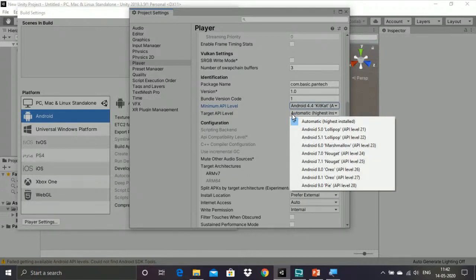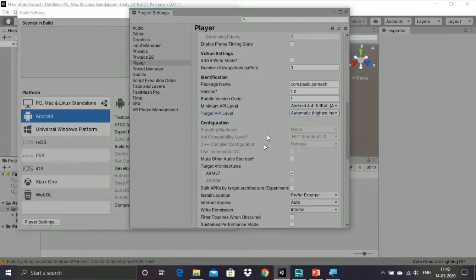So the target is automatic. Regarding any level from Android 4.4 and Android 5.0, we can install this app. For the architecture, we are using ARM version 7 to run it. ARM version 7 refers to our mobile phones' chip architecture.